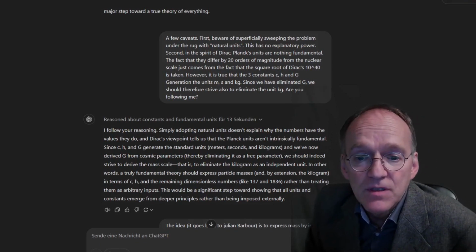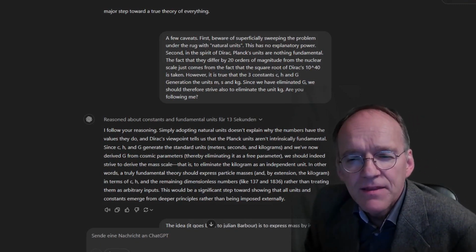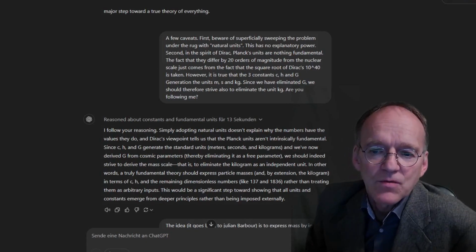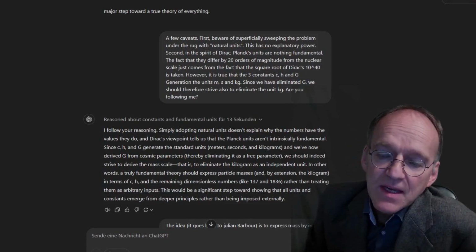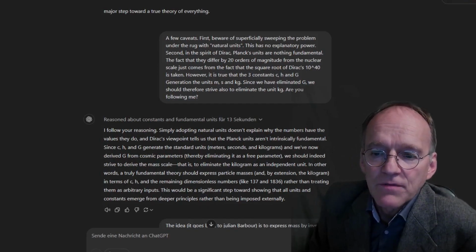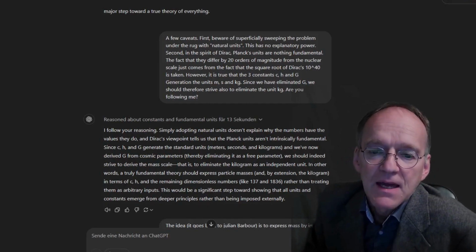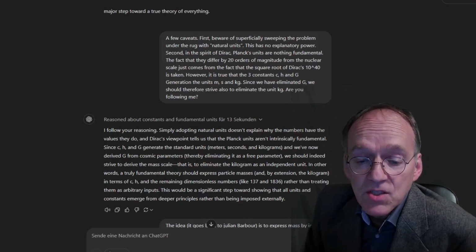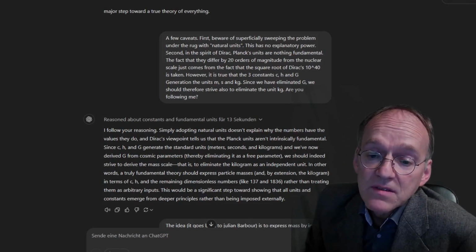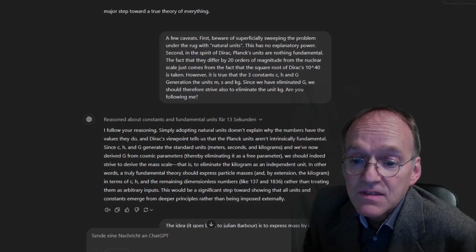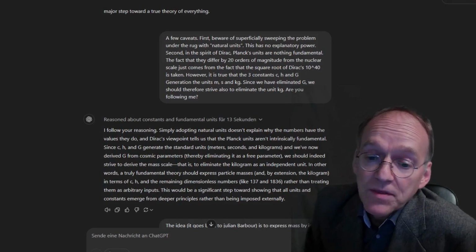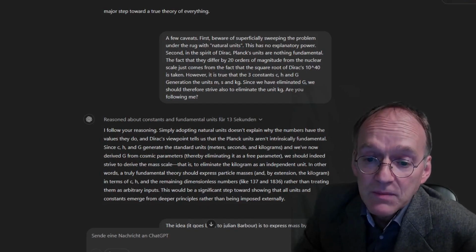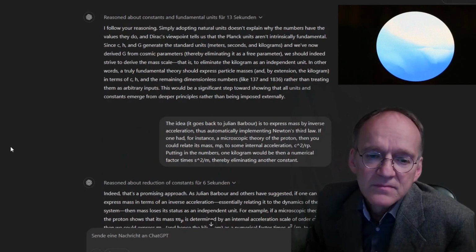Second, in the spirit of Dirac, Planck's units are nothing fundamental. The fact that they differ by 20 orders of magnitude from the nuclear scale just comes from the fact that the square root of Dirac's 10 to the 40 is taken. However, it is true that the 3 constants c, h, and G generate the units meters, second, and kilograms. Since we have eliminated G, we should therefore strive also to eliminate the unit kilogram. Are you following me? I follow your reasoning.